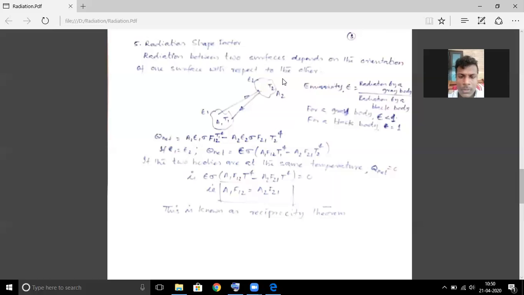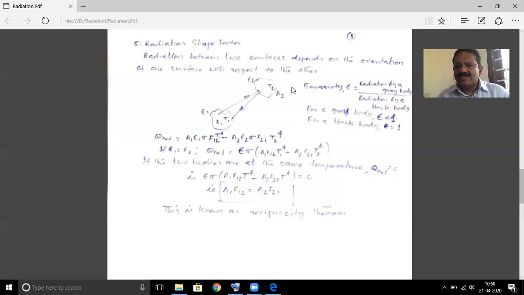So when you take the net heat exchange between these two surfaces, we can write Q net is equal to A1 into sigma into T1 raised to 4 into its emissivity epsilon 1 into the radiation shape factor F12.